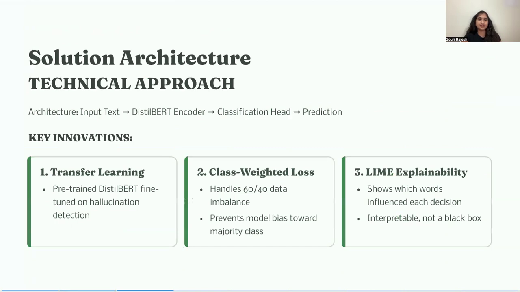My solution uses DistilBERT, a lighter and faster transformer model compared to the regular BERT, with two technical innovations. First, class weighted loss to handle the 60-40 data imbalance, which prevented the model from just predicting hallucination for everything. And second, LIME-based explainability so that users can see which words influenced each decision. This isn't just a black box, but every prediction is interpretable.